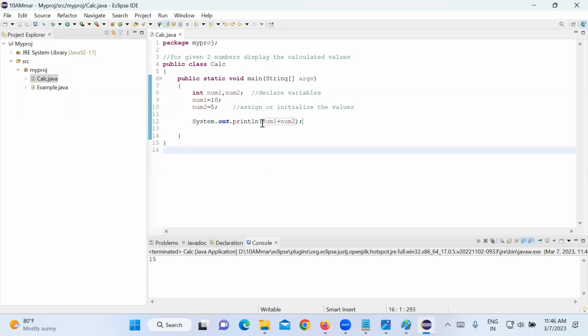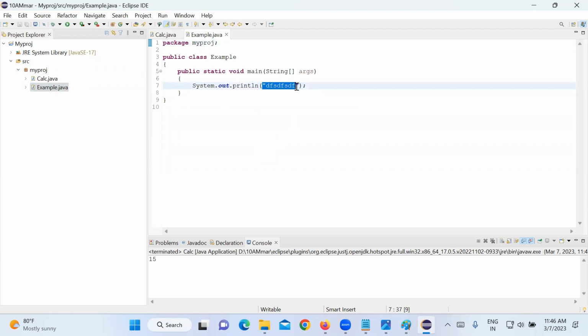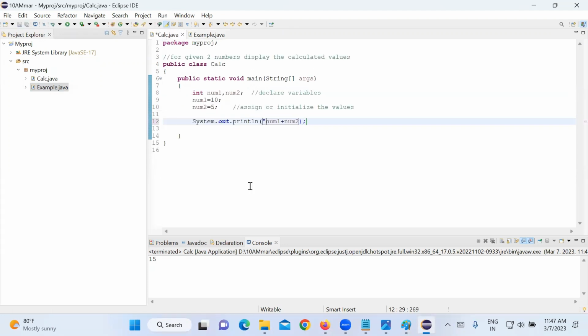But if you keep it in double quotes, it will just print num1 plus num2 as it is. I want to take the value of num1 and value of num2, 10 plus 5. So variables you should not keep in double quotes, okay?